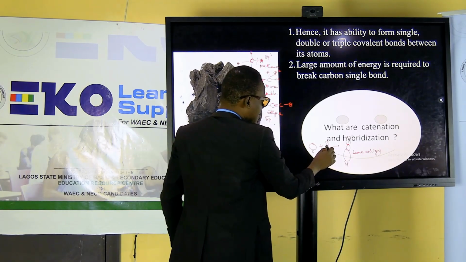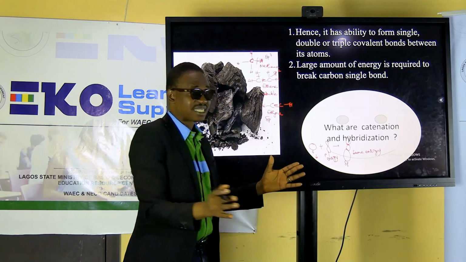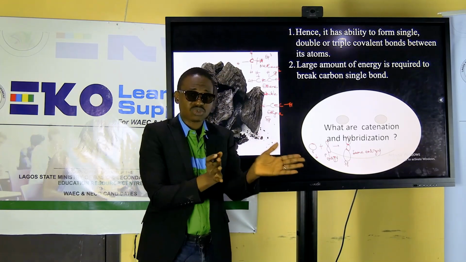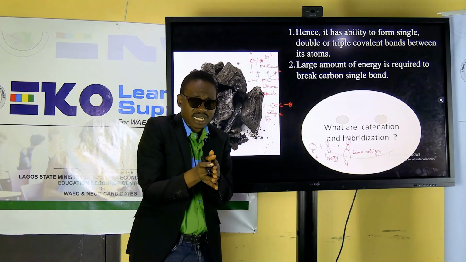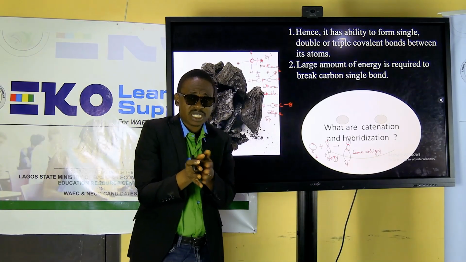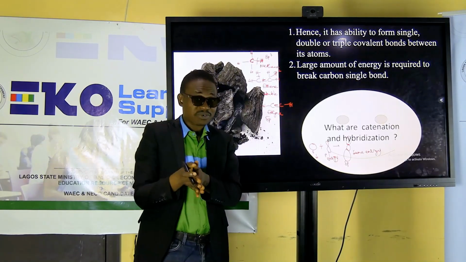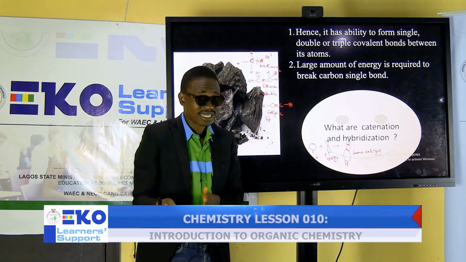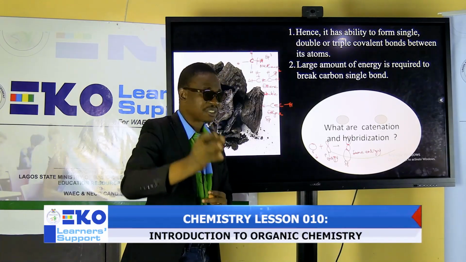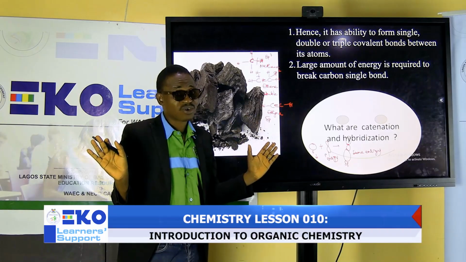The energy here is different from the energy here. So hybridization simply means combination of two or more different orbitals together to form a new set of orbitals with the same energy level. I hope you got it. There's one condition we normally put in that definition: the lowest energy orbitals don't take part in hybridization. Fine. Can we move on? I hope you are not confused.